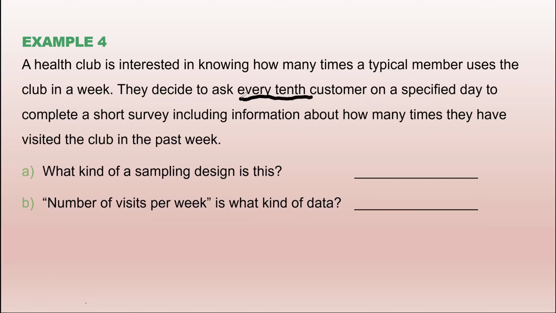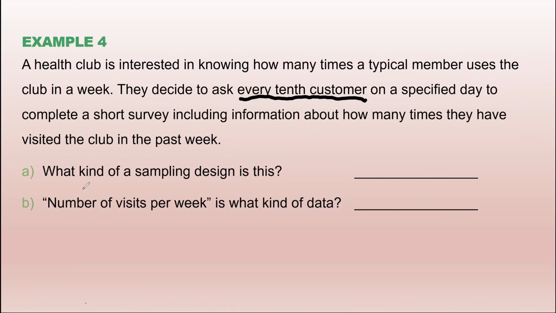When you see the word every, what are we talking about? Systematic sampling, right? When we decide to ask every 10th customer on a specific day, we are doing a sampling technique called the systematic sampling technique.